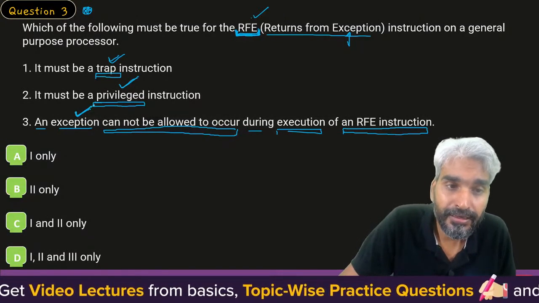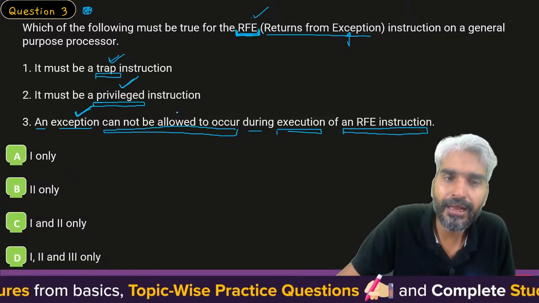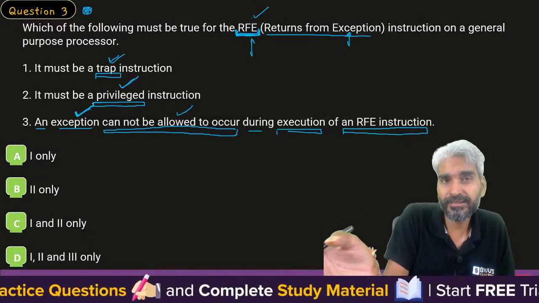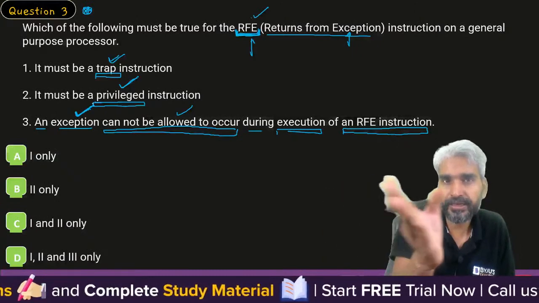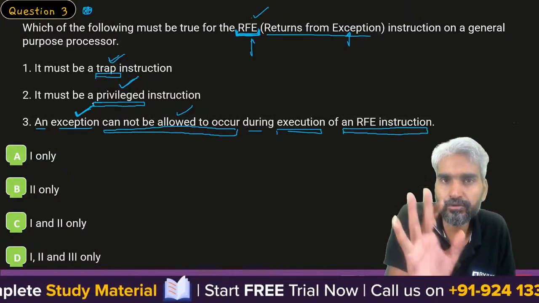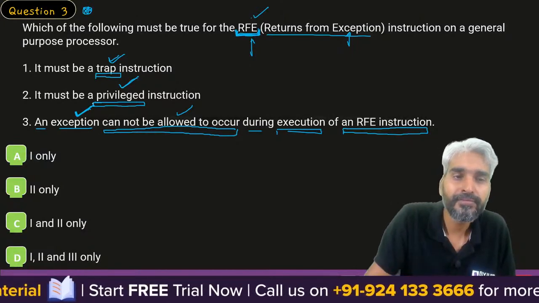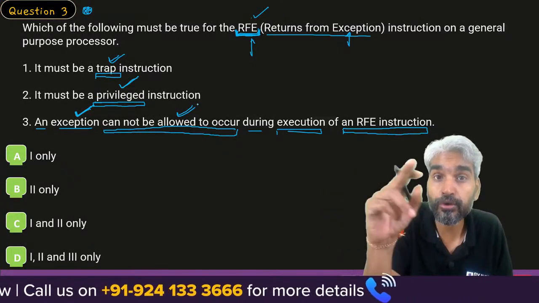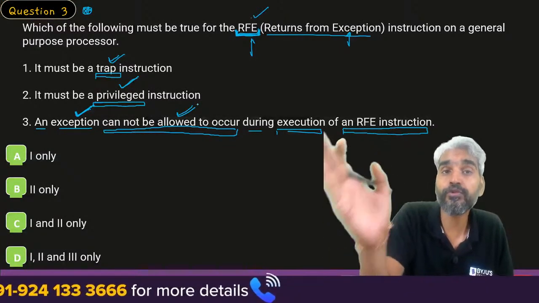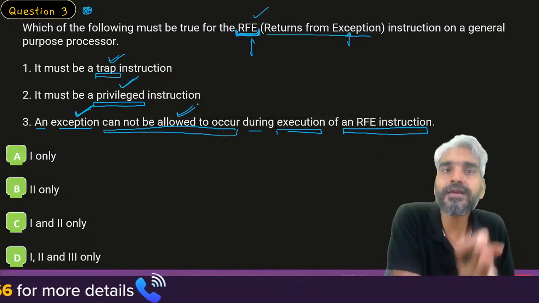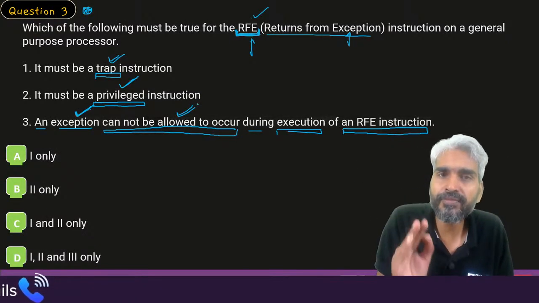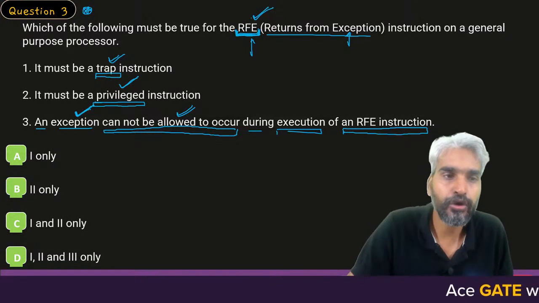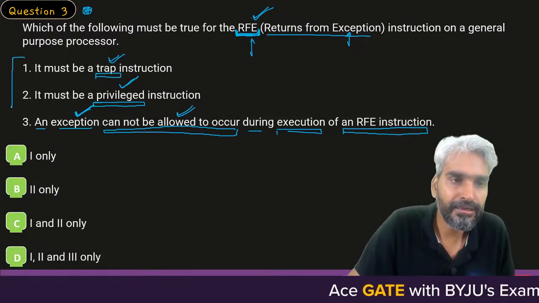So an interrupt cannot be allowed to occur, because what happens if you are returning from an exception and another interrupt occurs, then just after returning from that particular interrupt, you will do what? When you return from the interrupt, you will eventually check for the next interrupt and start executing it. So you will not be able to restore the correct state of the CPU if you do not first transfer the control to the original program in which you were when the previous exception occurred. Clear? So all three must be true.